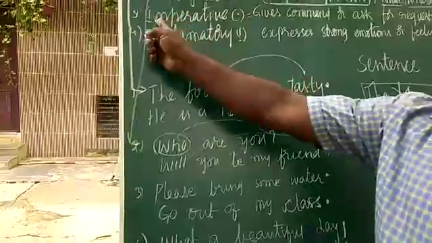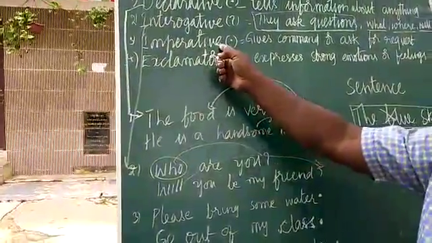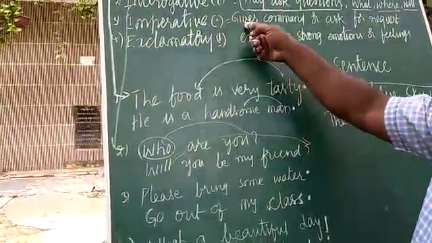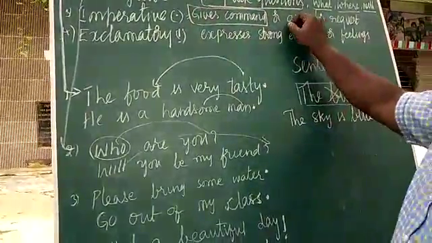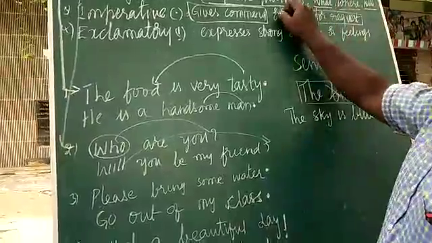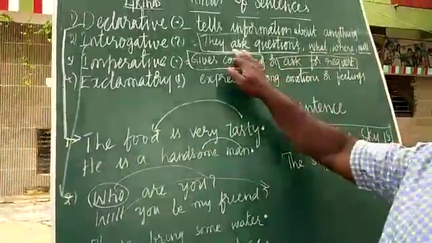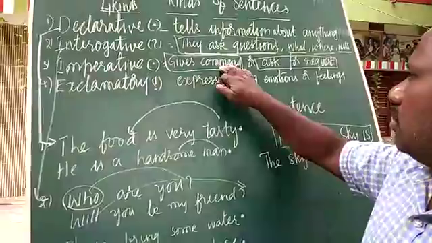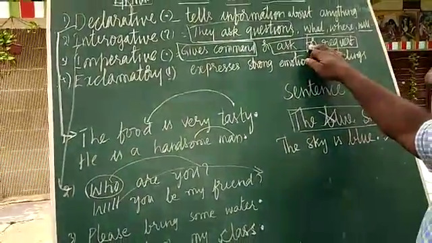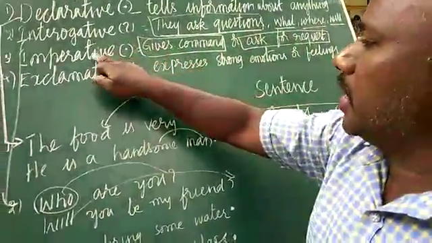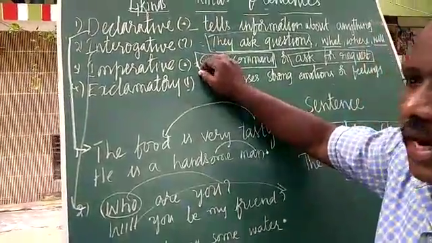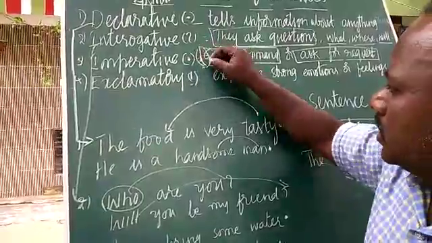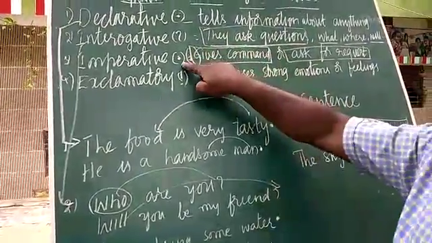Let's go back with the third one, that is the imperative sentence, children. Imperative sentence gives command or asks for a request. This is the work of the imperative sentence, gives command or asks for a request. Okay, and imperative sentence also ends with a full stop. Sometimes it will end with the exclamatory mark, but we'll go with the full stop.